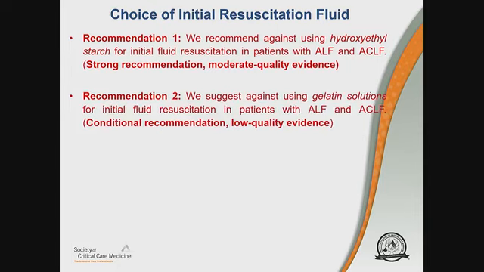And number two, we suggest against using gelatin solutions for initial fluid resuscitation in patients with ALF and ACLF. And this was a conditional recommendation with low quality evidence.